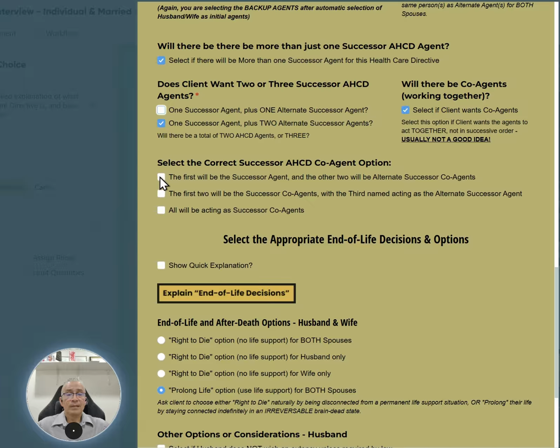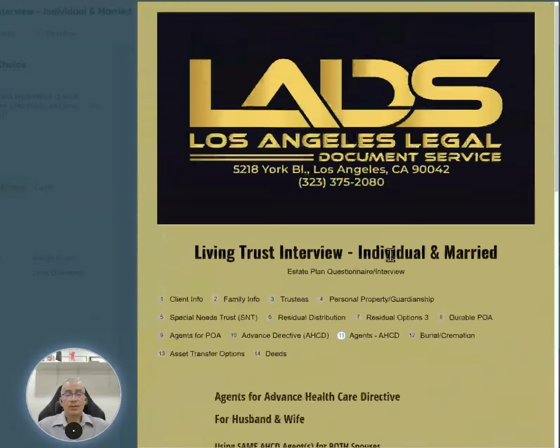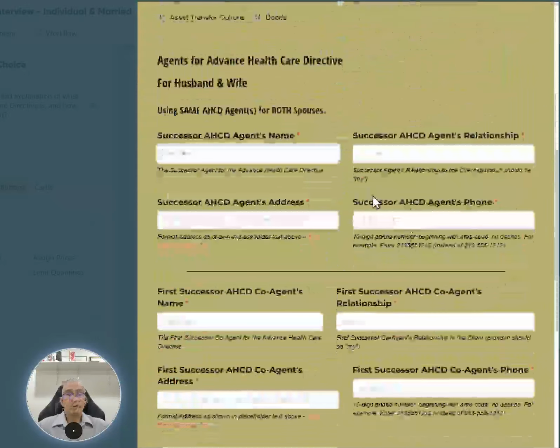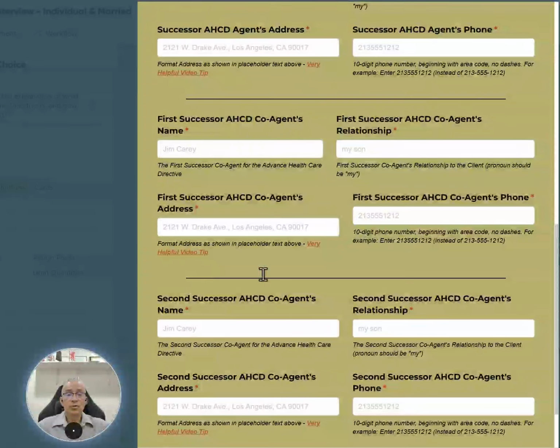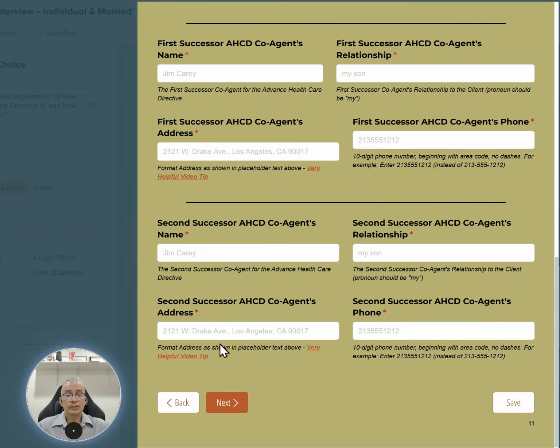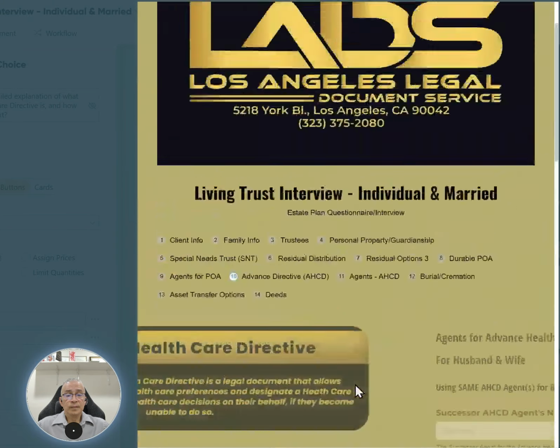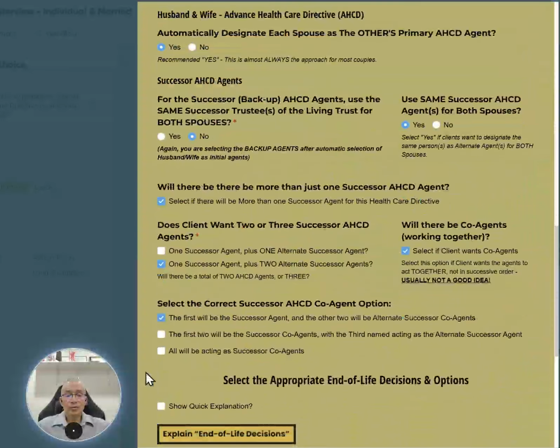So you've got that. Let's say, for example, they wanted the first agent to be the successor agent and then the remaining two co-agents after the successor agent. And you get the appropriate options here to enter the successor and then the two co-agents, first co-agent, second co-agent: name, relationship, address, and phone number. So that pretty much demonstrates how this works. You can play around with this and you'll see how the different fields will pop up depending on the option chosen.